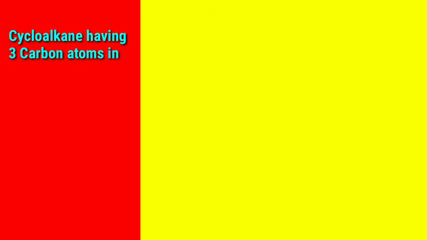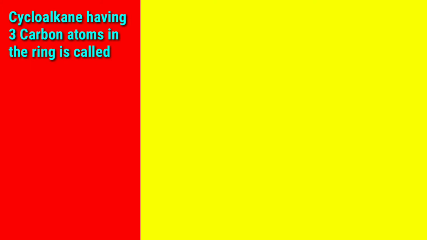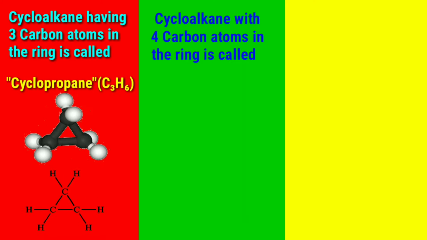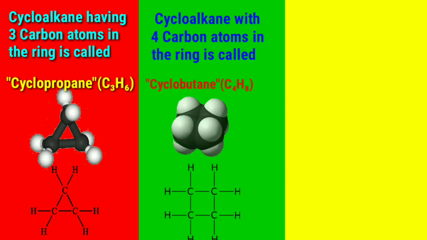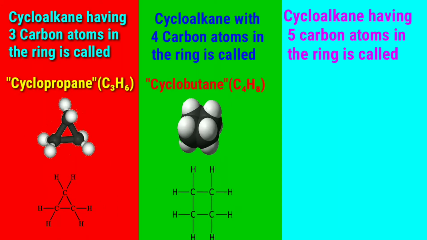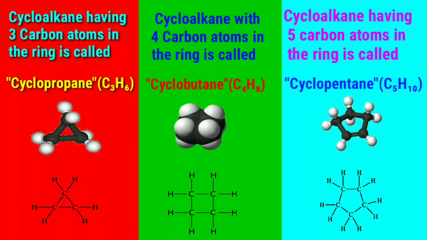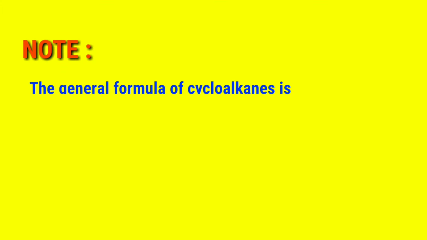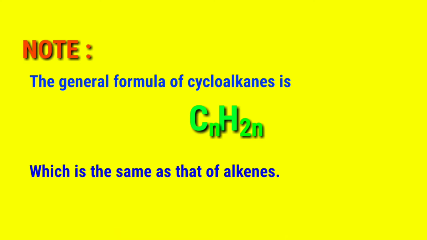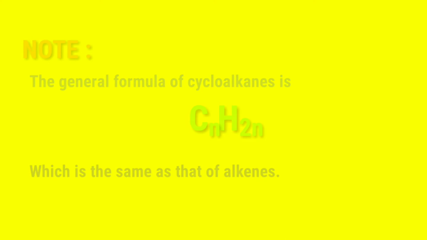Thus, the cycloalkane having 3 carbon atoms in the ring is called cyclopropane. The cycloalkane with 4 carbon atoms is called cyclobutane, whereas the cycloalkane having 5 carbons in the ring is called cyclopentane. Please note that the general formula of cycloalkanes is CnH2n, which is the same as that of alkanes.